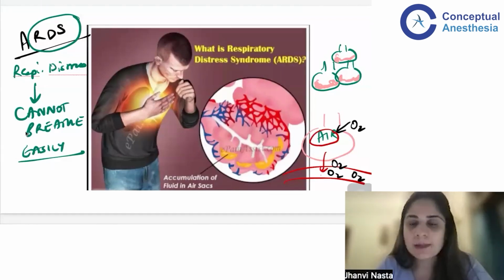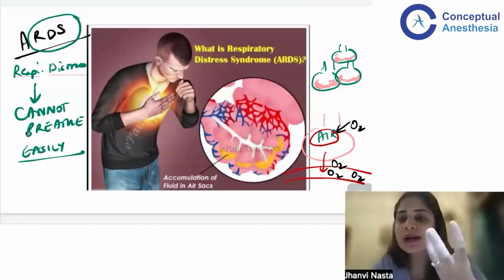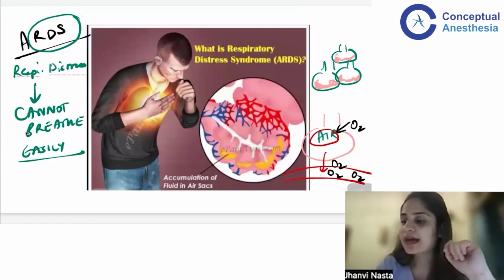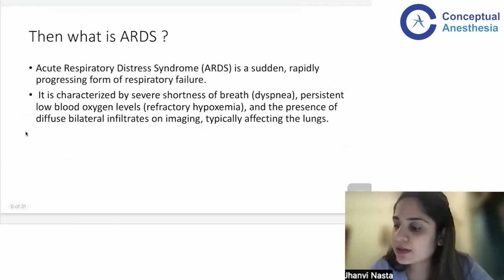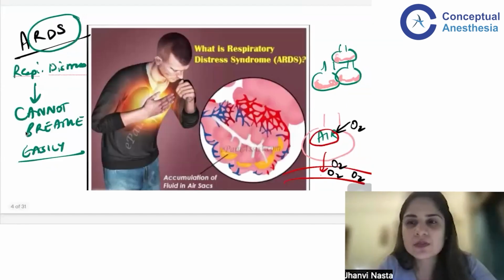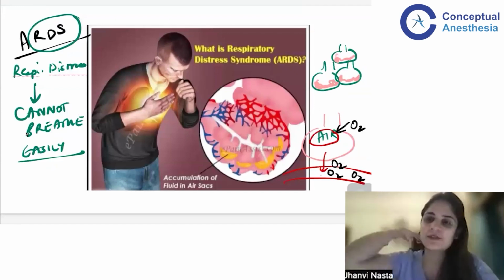So I'm going to repeat this again for you all. Respiratory distress syndrome simply means that there is fluid that is filled in the lungs. Now, when I say acute respiratory distress syndrome, can anyone tell me what is the meaning of acute? What is the meaning of this word acute? Very simple. You all can even look in your PDF, read the definition and tell me.